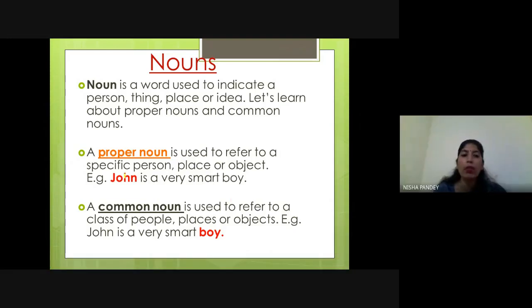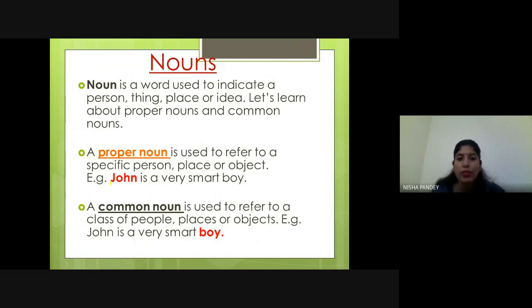Okay. So let's see what is proper noun. Proper noun is used to refer to a specific person. For example, it is given here, name of any boy. Let's read the example here. John is a very smart boy. So what is proper noun, as it is highlighted here in red color?